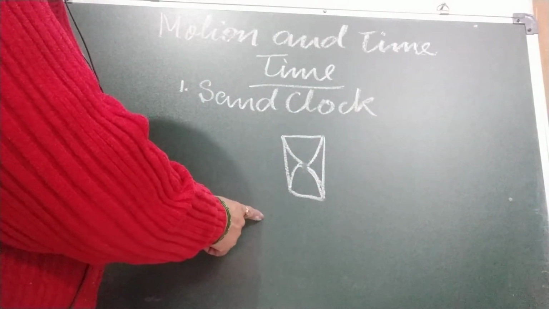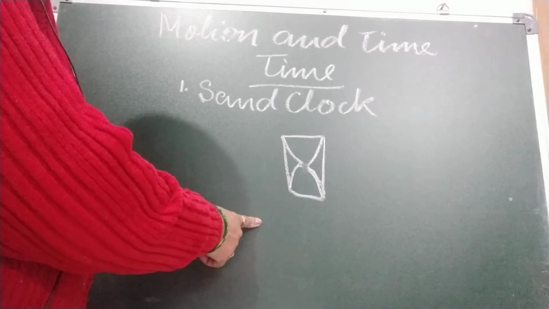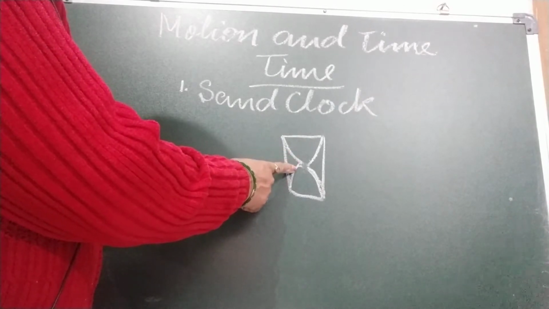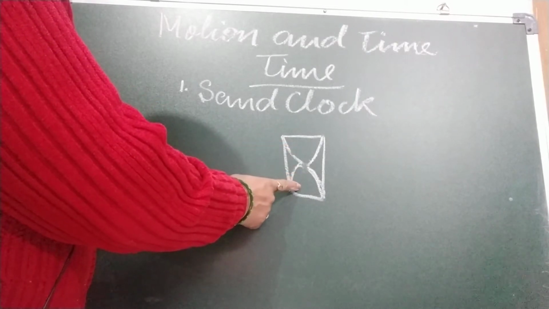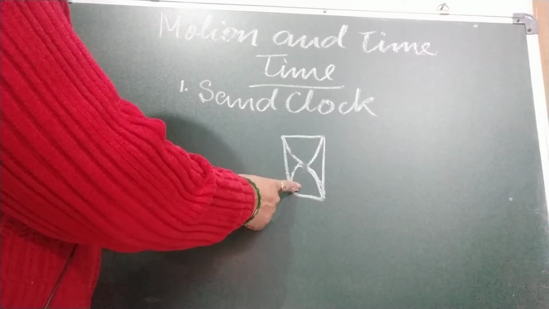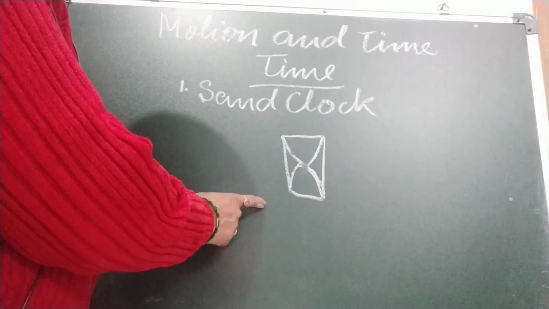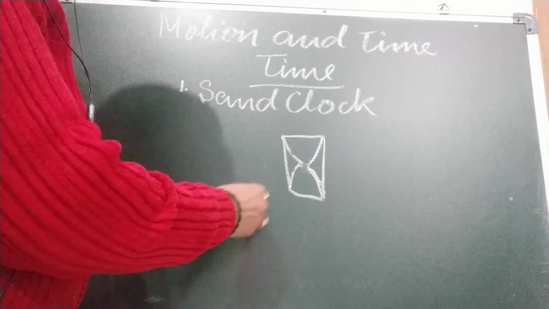A sand clock, which was used by the Romans, worked on the principle that all the sand from the upper chamber falls into the lower chamber in a fixed amount of time. This fixed amount of time was the unit in which time was measured by them.